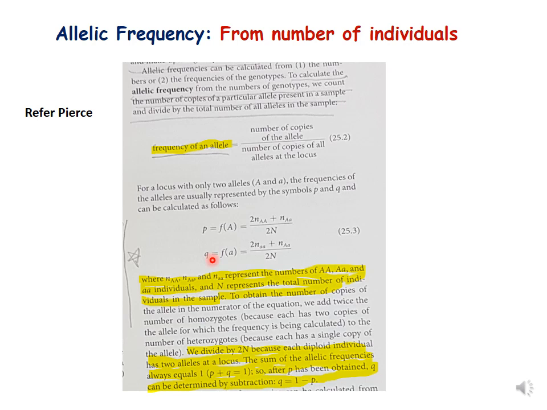Similarly for q, the frequency of the recessive allele, the same equation applies. Here n represents the number of individuals of different types: homozygous dominant, homozygous recessive, and heterozygous, and capital N represents the total number of individuals. In the denominator it is written as 2N because each diploid organism has 2 alleles.